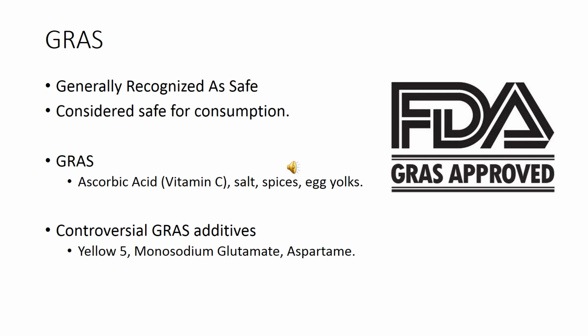With yellow 5, there is a risk of cancer, development of allergies, hyperactivity, and many other behavioral complications that may be linked to its intake. Monosodium glutamate, or MSG, is linked to the overstimulation of the nervous system, which can cause burning sensations in the body, headaches, difficulty sleeping, and MSG may also be linked to brain damage and even cancer. There are many health complications linked to aspartame as well as cancer.